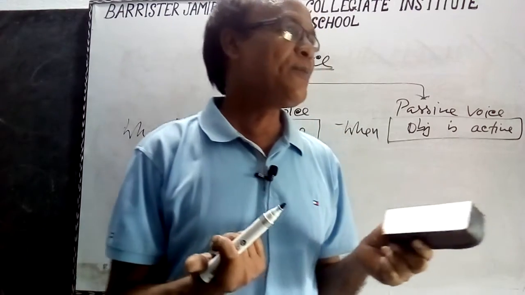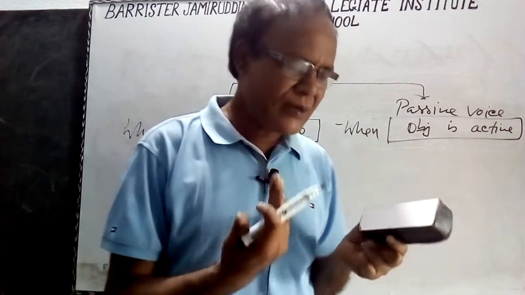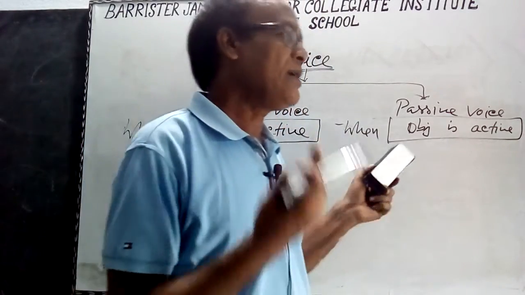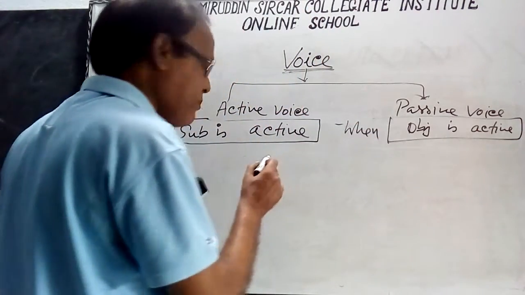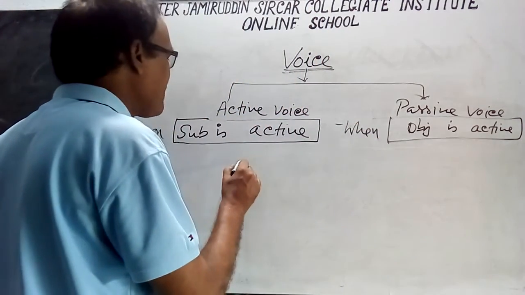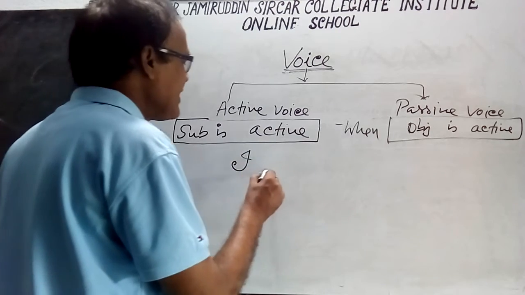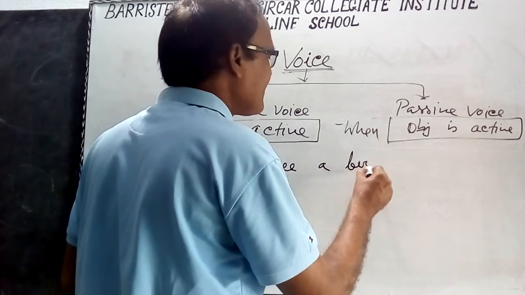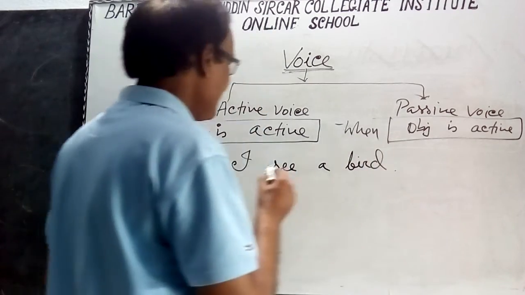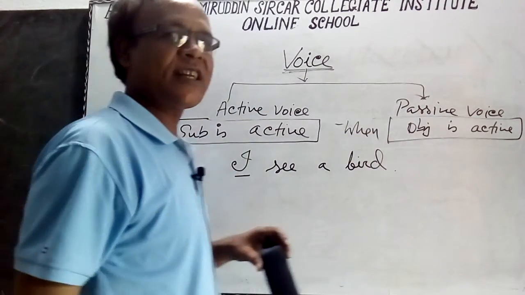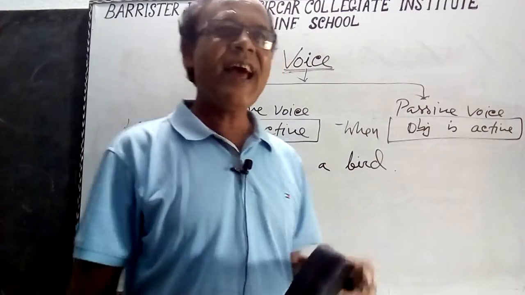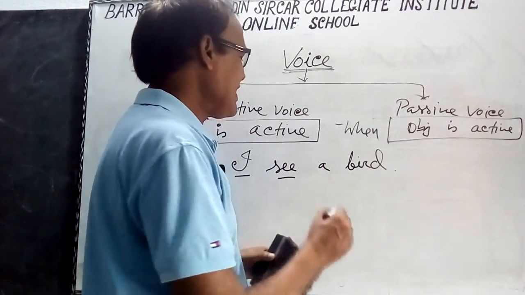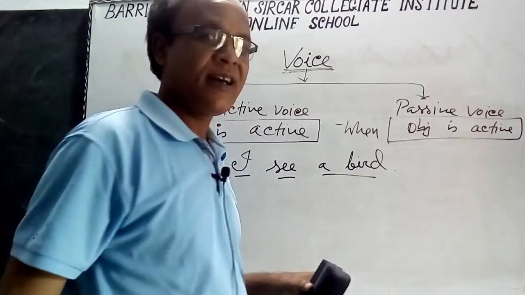And we come to know clearly, let's see an example of active and passive. I see a bird. Here the subject is I, the verb is see, and the object is a bird.